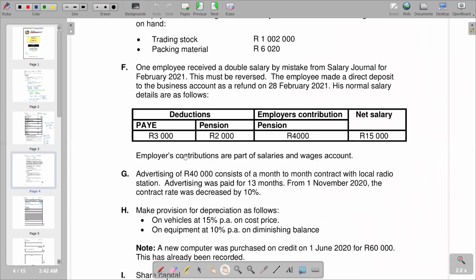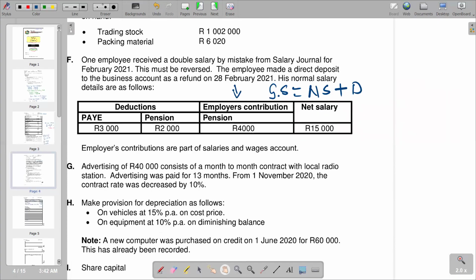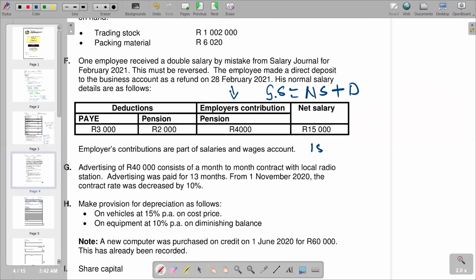Beneath that it says employer's contributions are part of salaries and wages. So it means we also have the employer's contribution here, which we are also supposed to subtract, of 4,000. So our gross salary is net salary plus deductions. So our net salary is 15,000. We say 15,000, and then we add our deductions. We put our deductions in this section, 2,000 plus 3,000. And then the total that we get there is going to be 20,000.